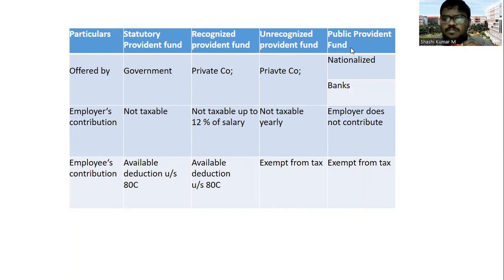Next is the public provident fund. This is a fund to which anyone can contribute, no matter whether you are an entrepreneur or an employee. As an individual you can contribute yourself, whereas the other three are accounts opened only for working employees, but here it is not so. In the public provident fund anyone can contribute. The employer doesn't contribute anything because it is applicable for the individual, so the individual has to contribute for himself. That is the reason. Next is exempted from tax.